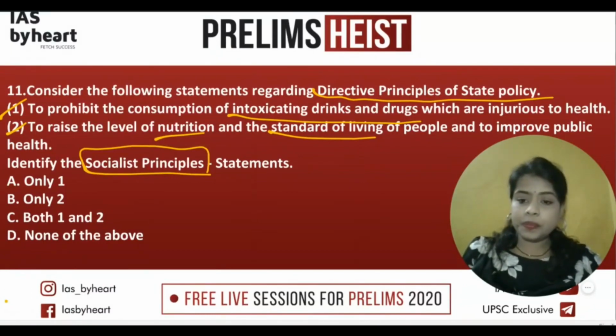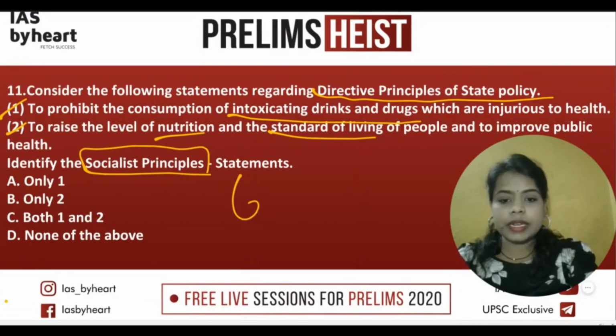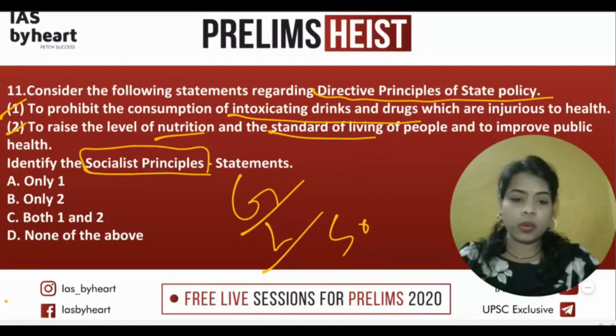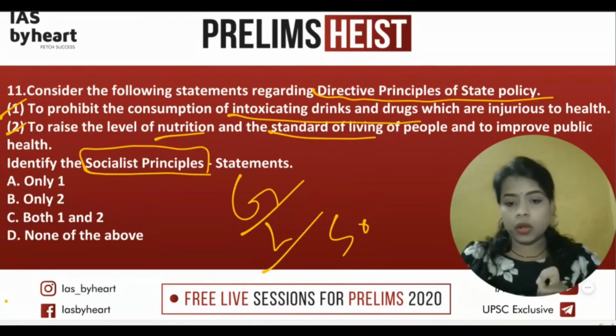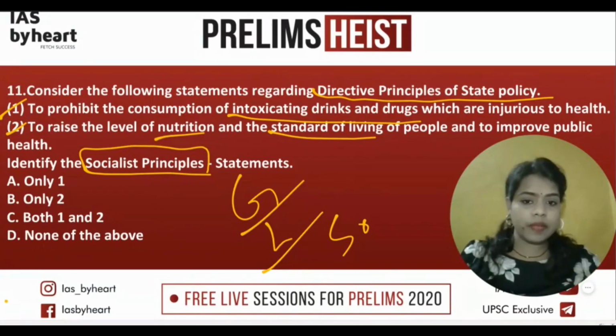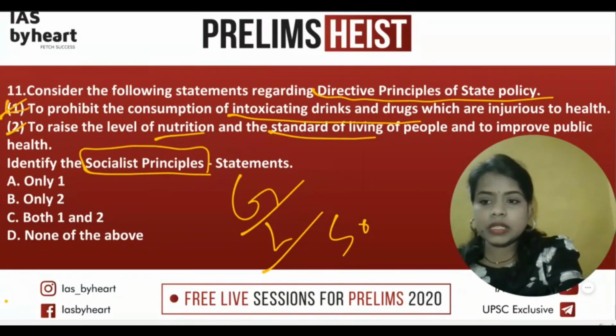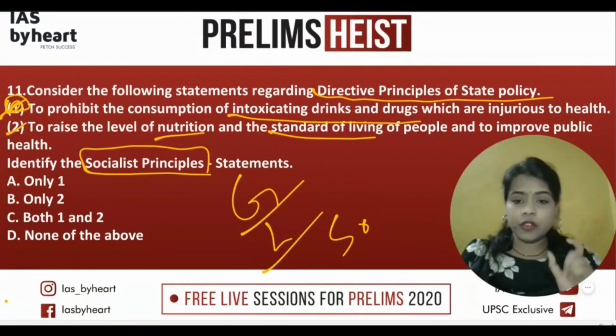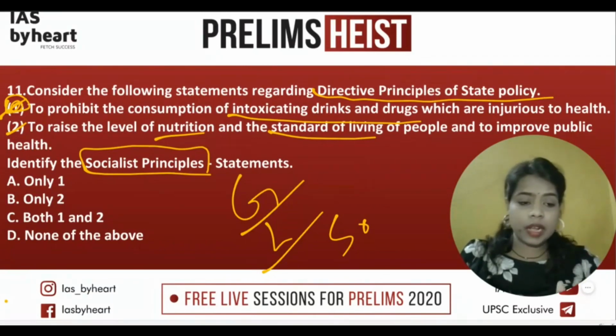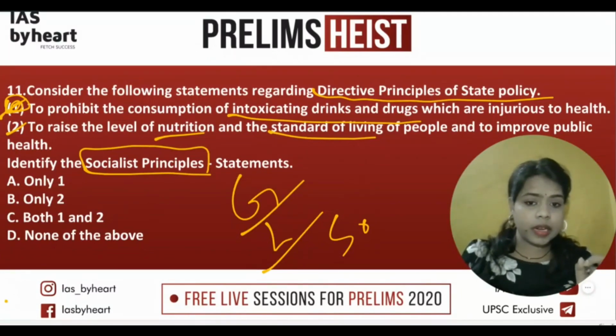We know there are the Gandhian principles, the liberal, and finally the socialist. If you remember them clearly, then there is no problem. But if you don't, you should at least have a clue what gets included in which area. The better policy is to remember them very clearly. This first one is clearly the Gandhian principle. The Gandhian ones are easy to remember because they are few: Panchayat Raj, cooperative societies, the ban on slaughtering of cows, and intoxicating drinks and drugs. These areas are Gandhian.